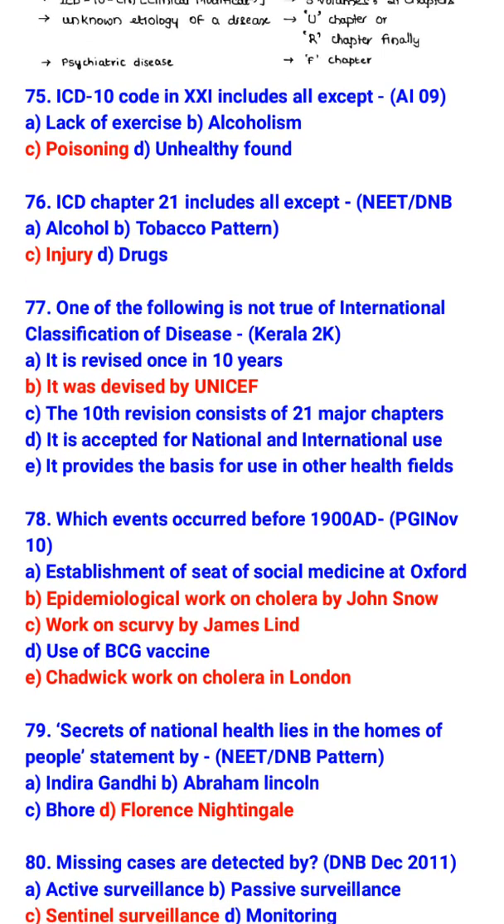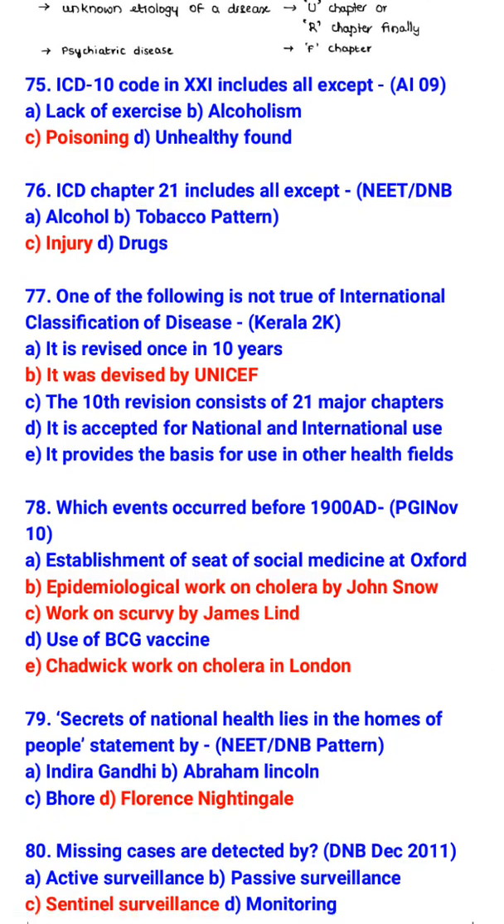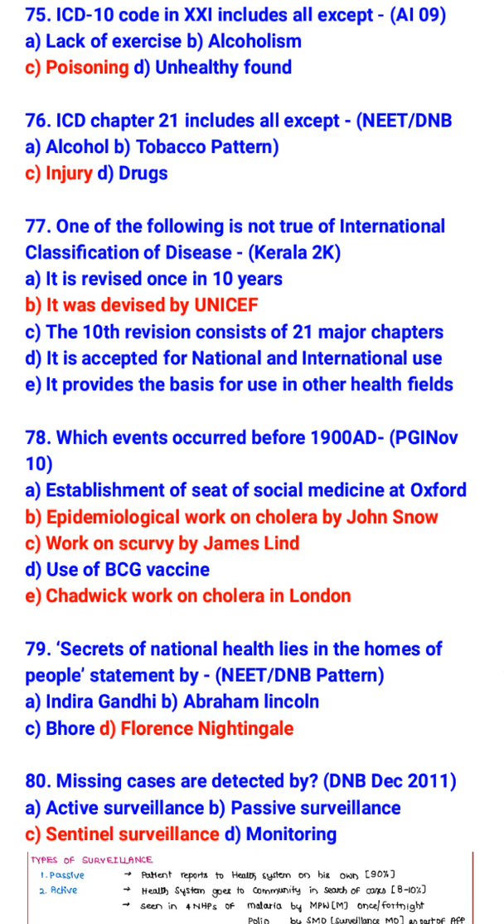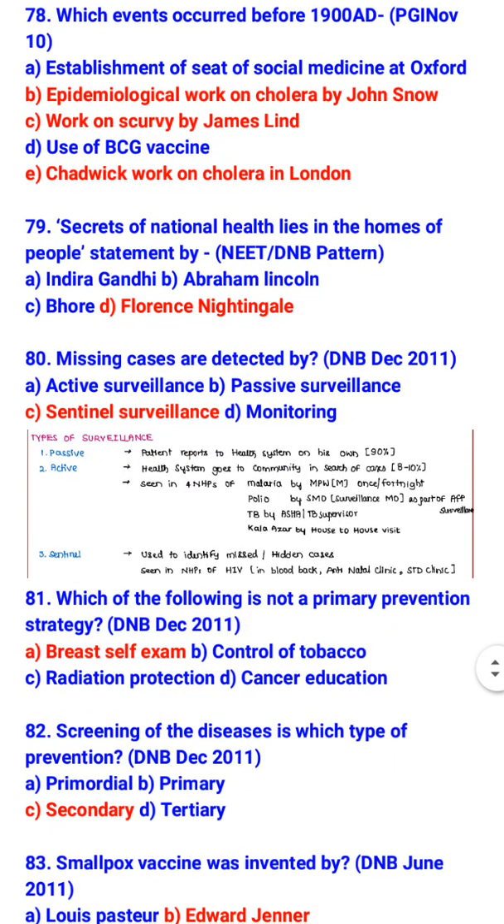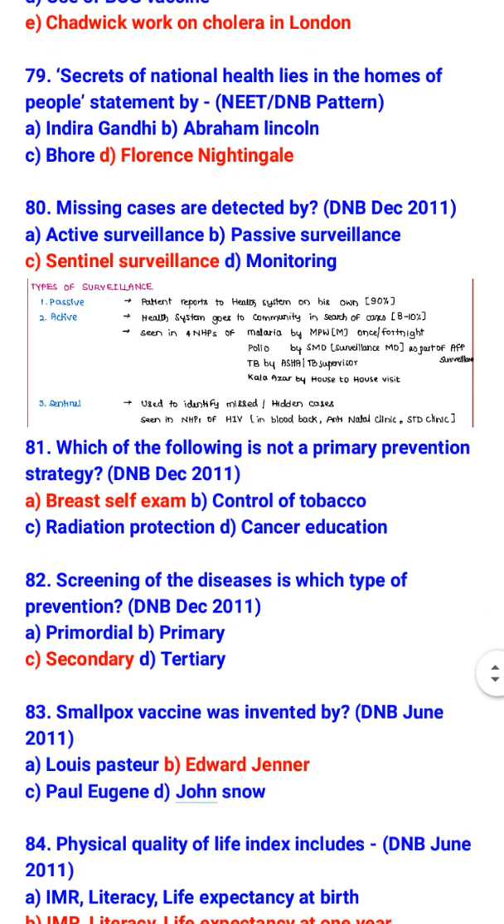Which events occurred before 1900 AD? So epidemiological work on cholera by John Snow, work on scurvy by James Lind, and Chadwick work on cholera in London was done before 1900 AD. Secrets of national health lies in the homes of people. Statement by Florence Nightingale. Missing cases are detected by sentinel surveillance.